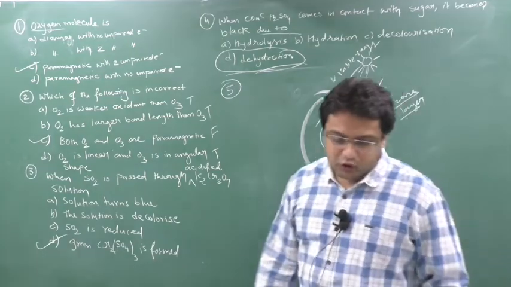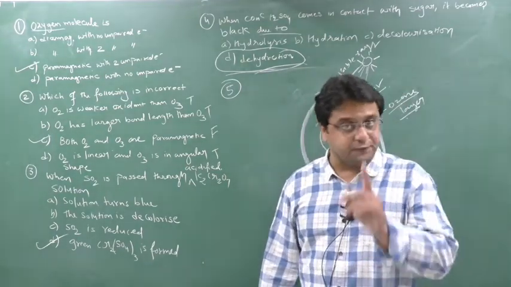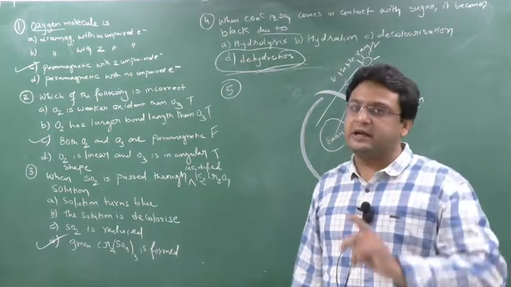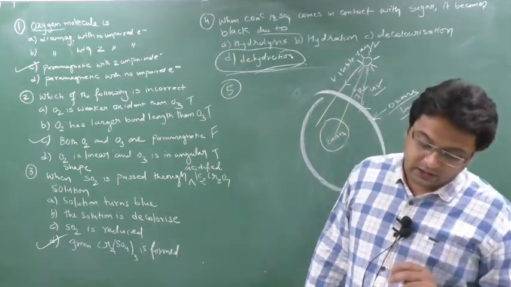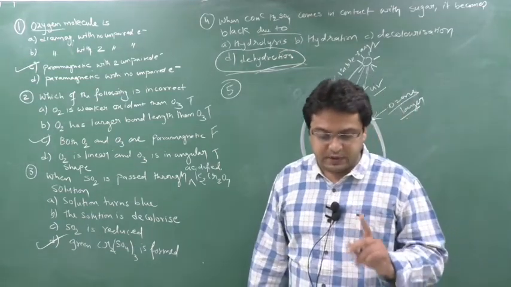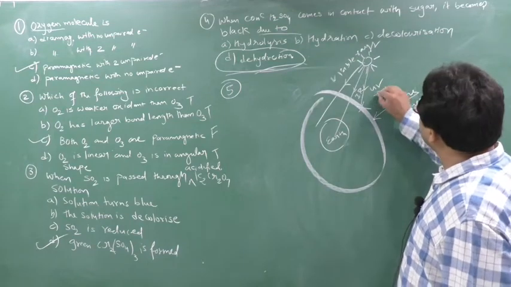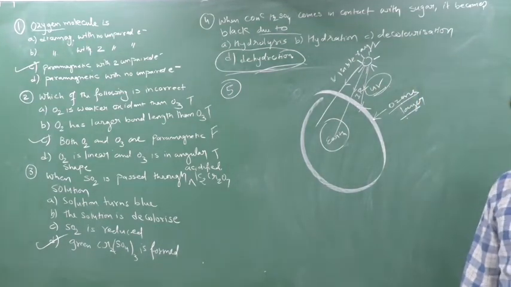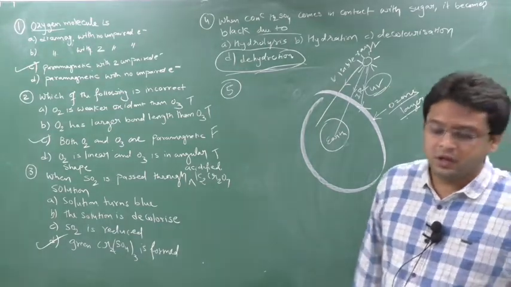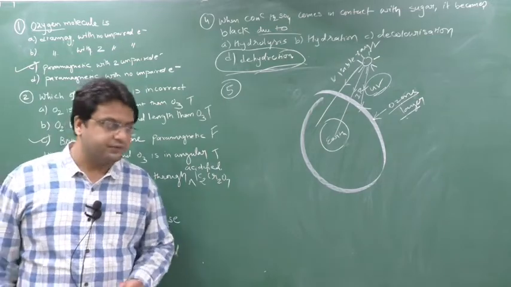So the statement that ozone protects the earth inhabitants by absorbing gamma radiation is false, and we have to find the incorrect statement. The correct statement would be that ozone protects the earth inhabitants by absorbing UV radiation. Here they have written gamma radiation, which is wrong, and the wrong answer only you have to find. So the answer will be option D. Write down this.